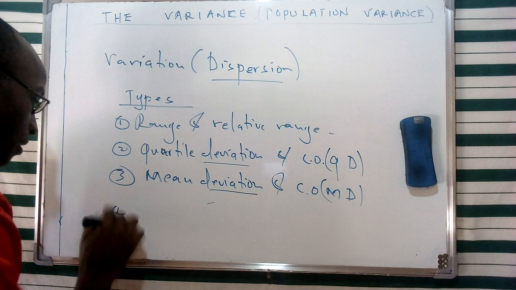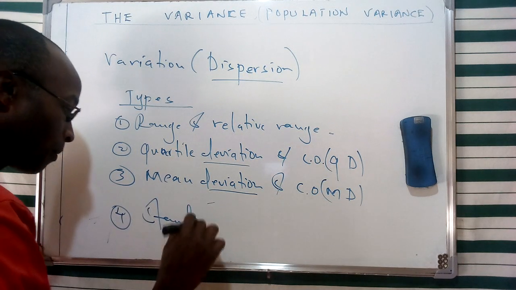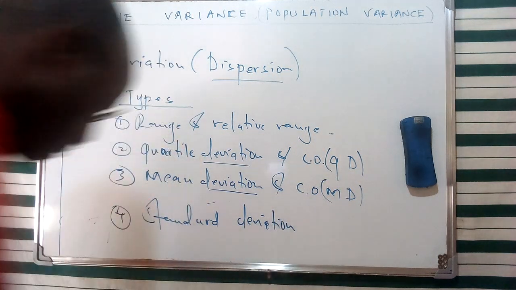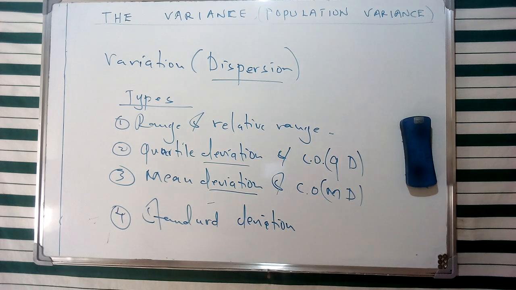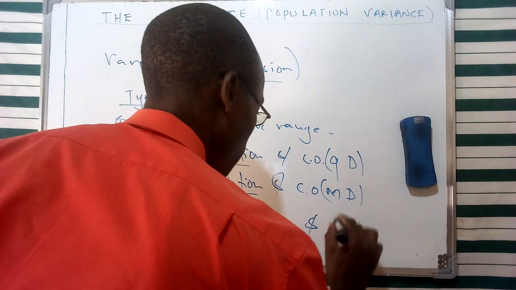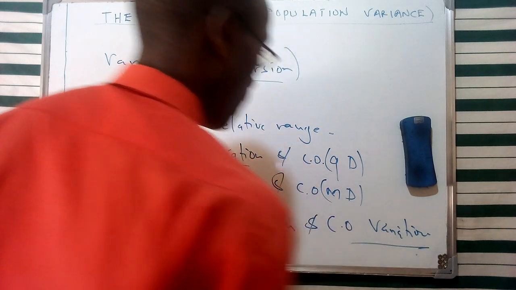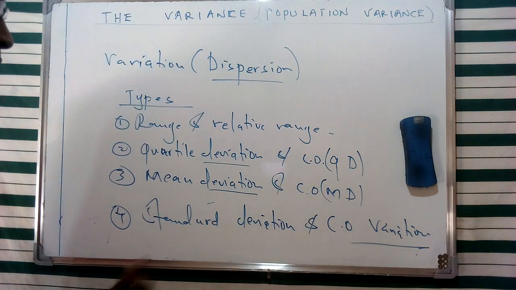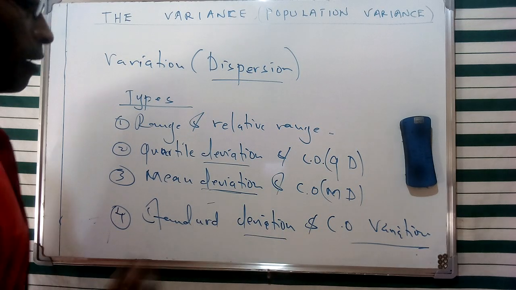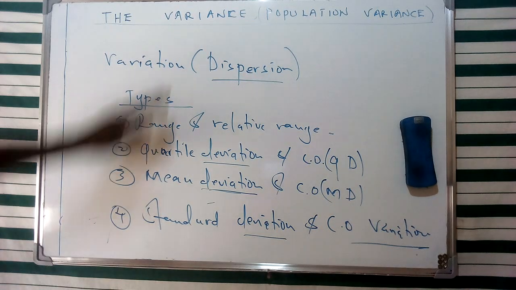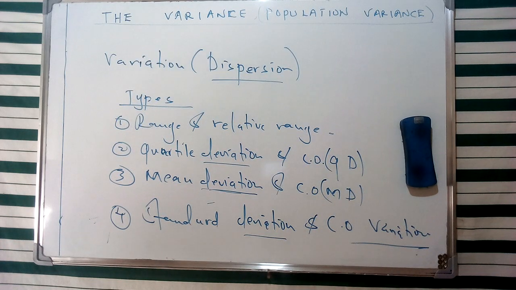And lastly, we shall look at the concept of the standard deviation as a measure of the types of dispersions which we had mentioned, and of course, the coefficient of variation, which is going to form our last bit of these different types. In this case, we are going to look at this consistent concept of dispersion or variation as it appears in terms of our population, given as our topic of discussion today. So therefore, we are going to look at the population variance.